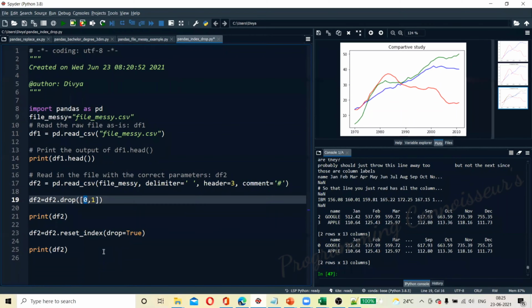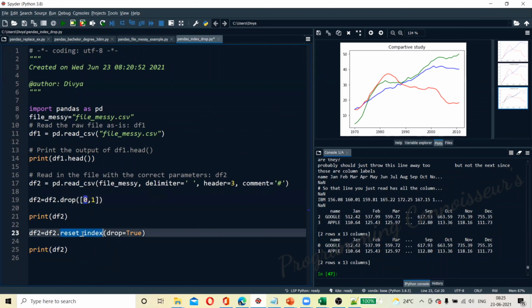So from here, what did you understand? To reset the index in your data frame, you need to do reset index with drop true. You have dropped 0 and 1, but you want to reset it. So we have reset the index.